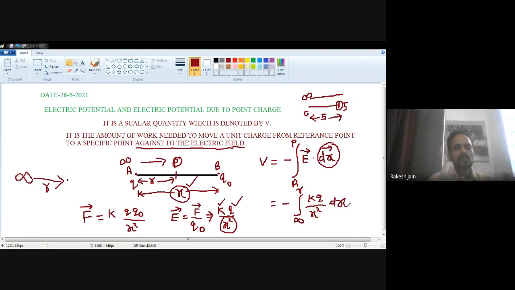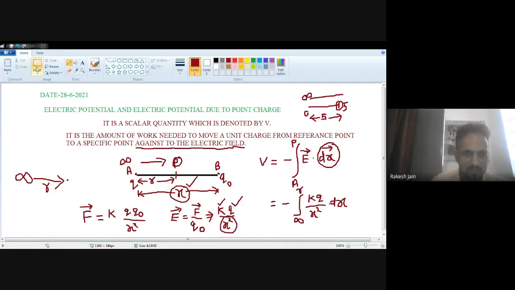You can also use r here. If q and q0 are two charges separated at a distance r, then no problem. You can write E as kq upon r square and dx as dr, no problem. But in the integration sign, you should denote something other than r. So let's suppose the initial position is infinity, and I want to move that point charge from infinity to any position, let's suppose at a distance x. Then in the integration, the lower limit should be infinity and the upper limit should be x. So you can use any term. Don't be confused with r and x. Both are distance.